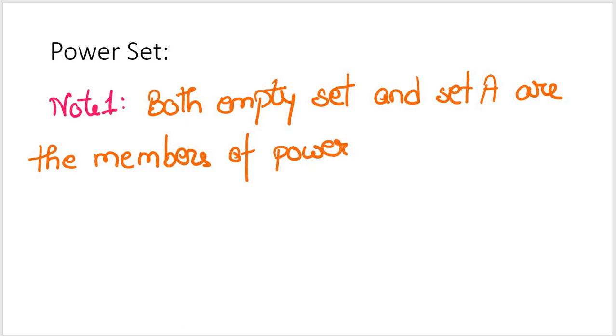So whenever I identify the power set, the empty set and the set itself are going to be members of the power set of A.